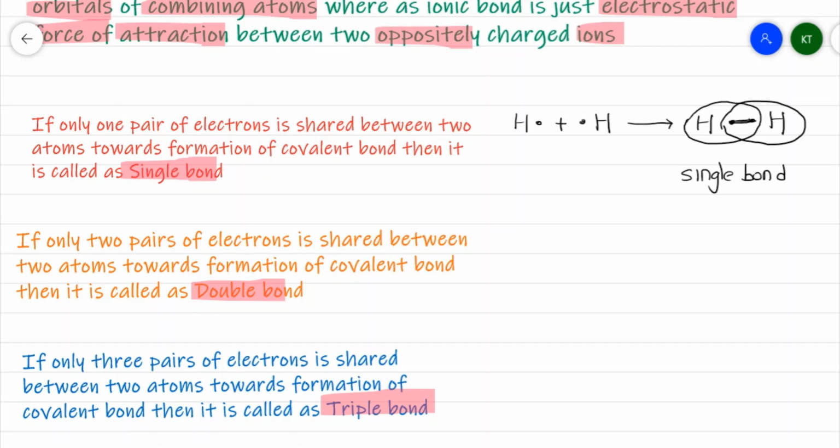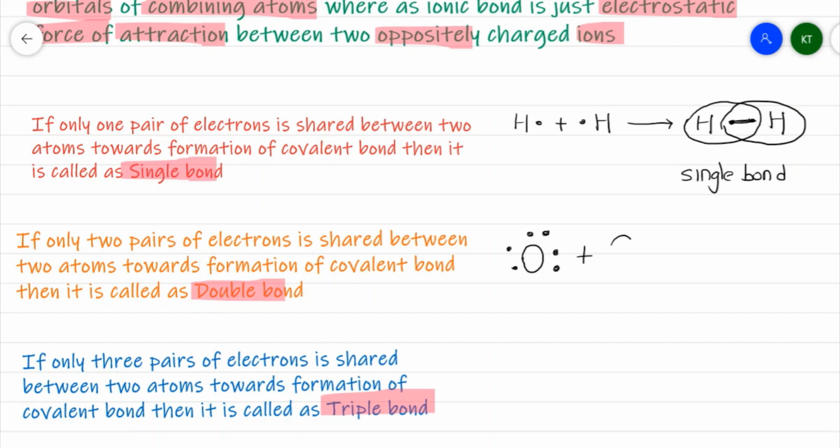So when I am involving only one pair of electron between two atoms, it gives me a single bond. Then if I involve two pairs of electron between two atoms, I have an oxygen atom whose atomic number is 8, electronic configuration 2,6. So each oxygen atom has got 6 electrons in its outermost shell, which I represent with the 6 dots.